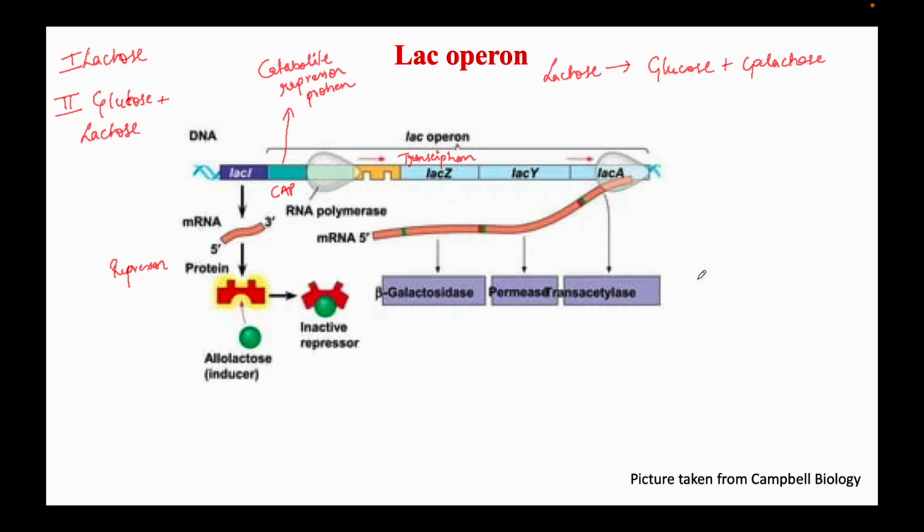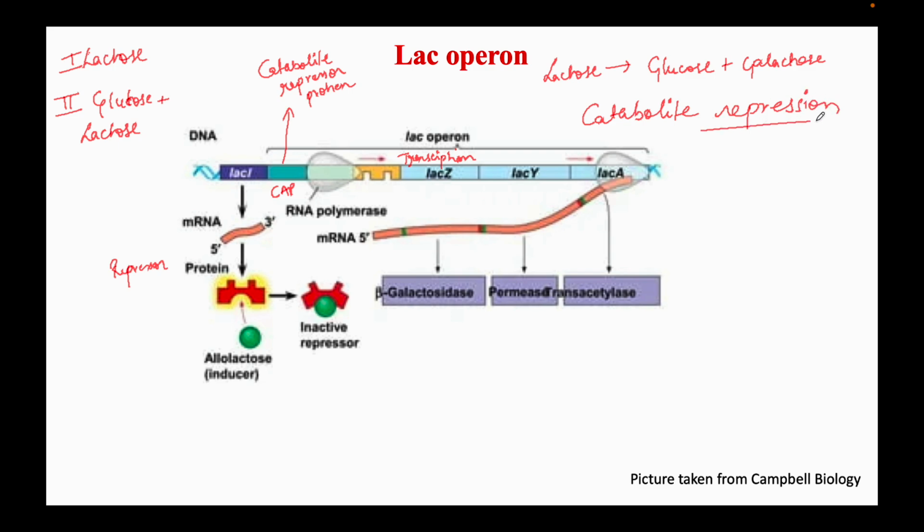This phenomenon in which the bacterium E. coli prefers glucose over lactose in presence of both glucose and lactose in the medium is known as catabolite repression.